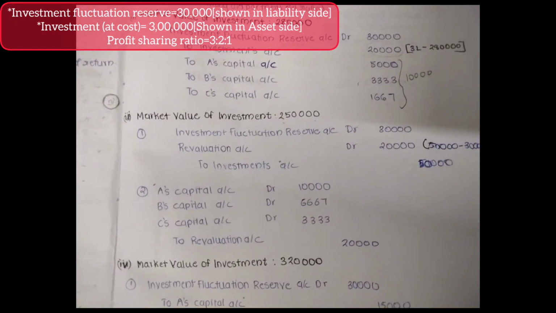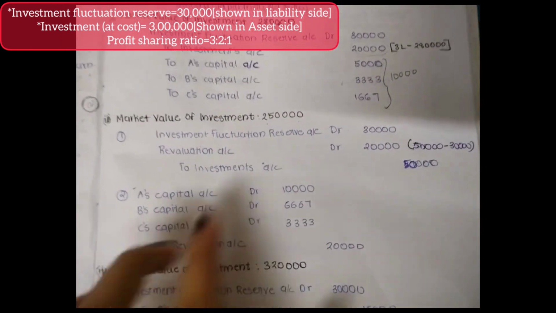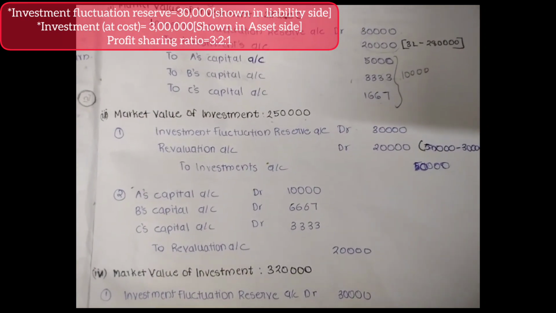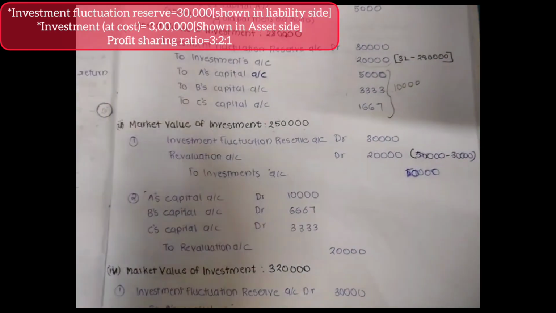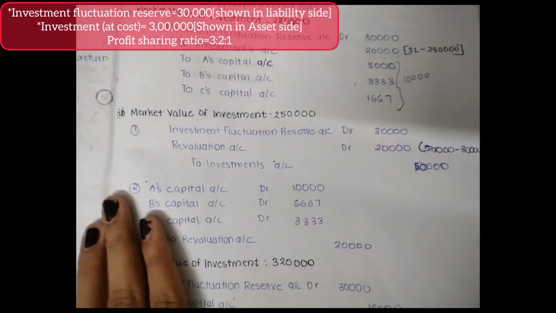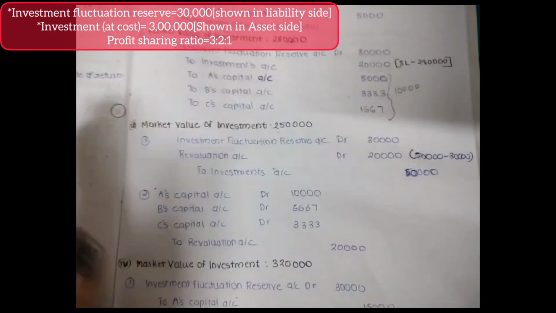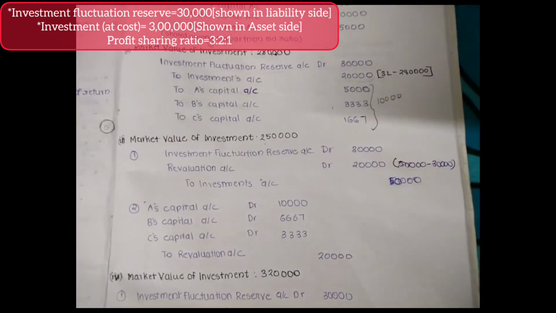What are we going to do now? We have a 50,000 loss, and we have only 30,000 in the investment fluctuation reserve. So we are going to take that entire 30,000 from the reserve. Fine, that's taken. What are we going to do about the 20,000? We will take that 20,000 from the revaluation account. Such extra losses which we are incurring have to be taken from the revaluation account.